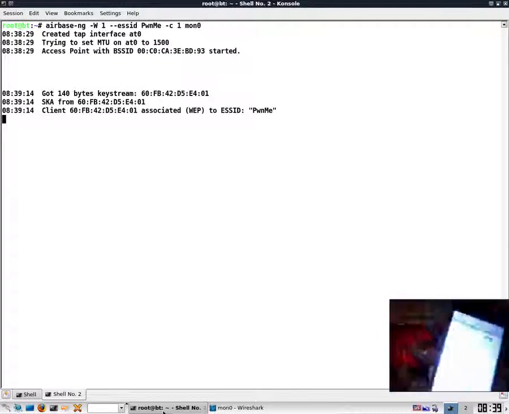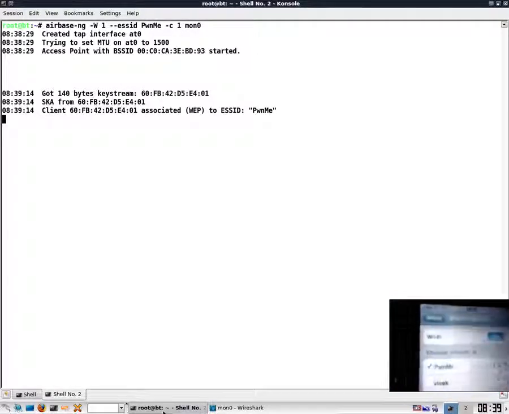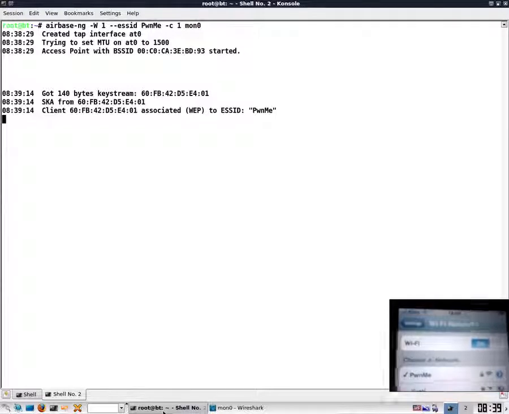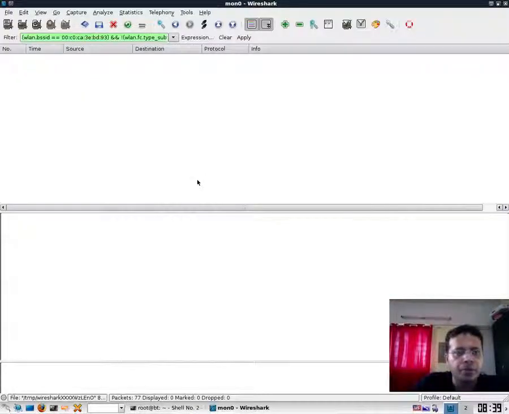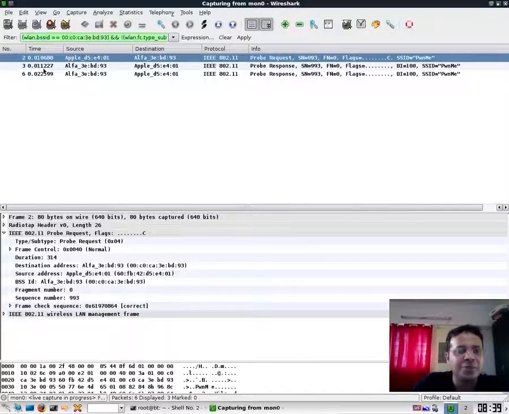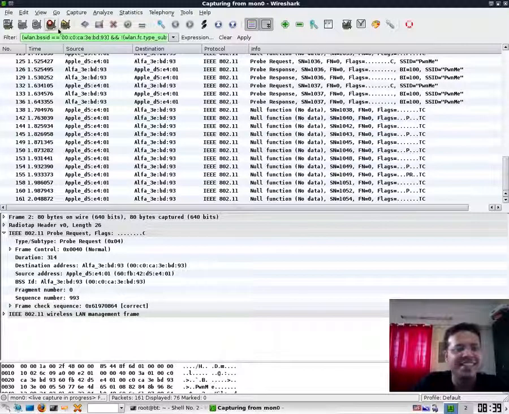And if you notice, the moment I started the client, it auto connected to PwnMe, as you can clearly see. And the interesting thing is that the client used shared key authentication. So what really happened? Let's go back here. Oops, I think I forgot to start the packet sniffing.